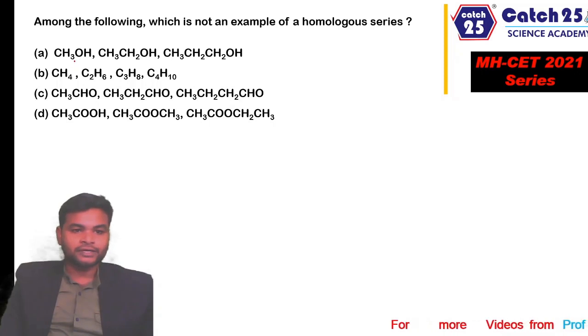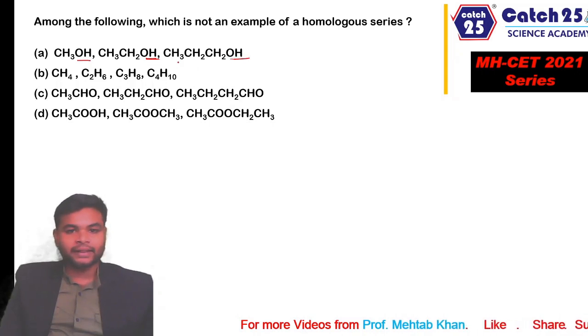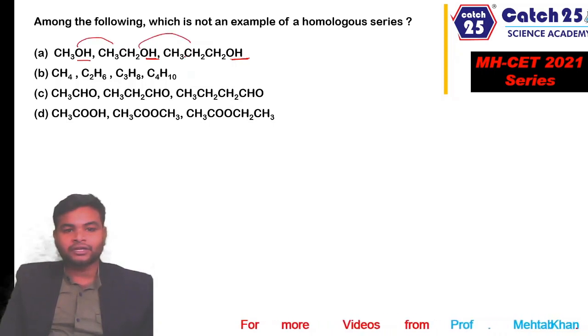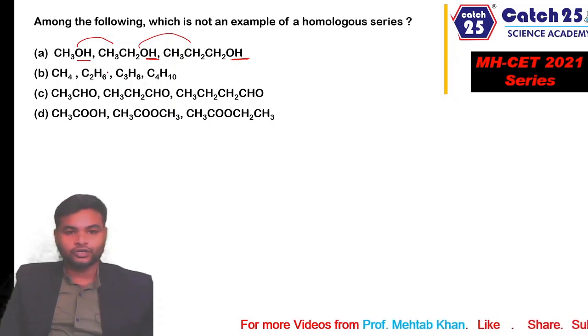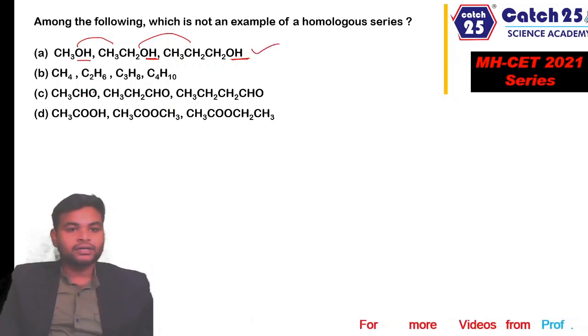In the first option you see OH, OH, OH. So all these functional groups are common, and that is the hydroxyl or alcoholic functional group. And we can see these members are differing in their molecular formula by CH2 unit and molecular weight by 14 units, right? So this is definitely a homologous series of alcohol.